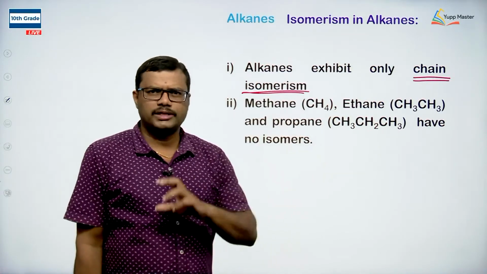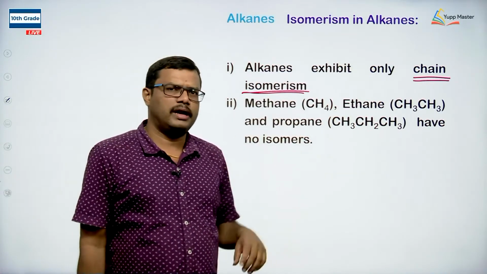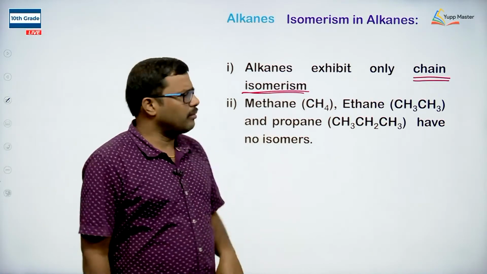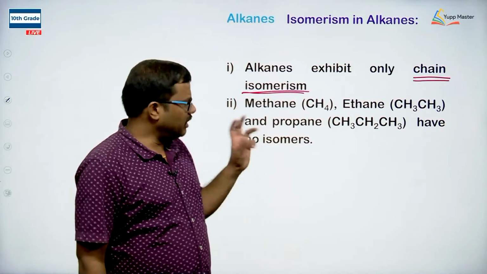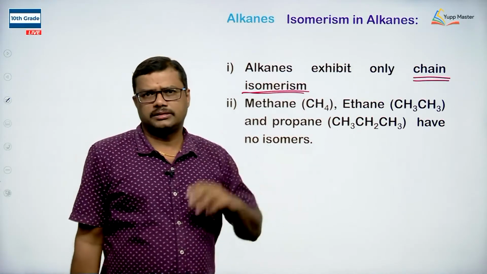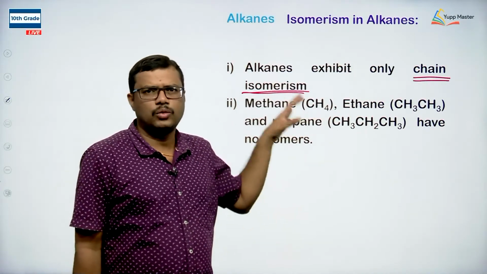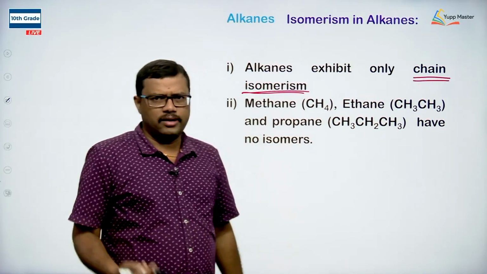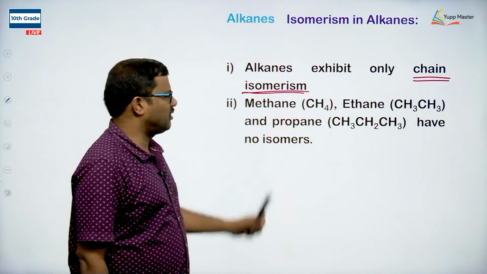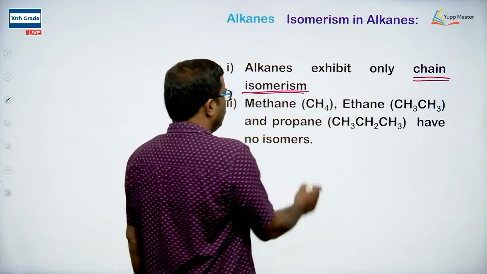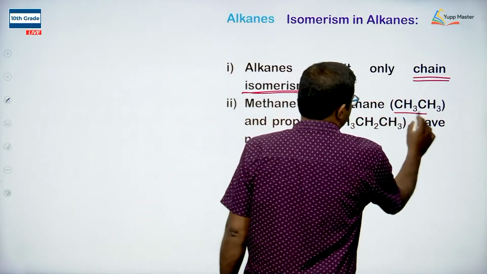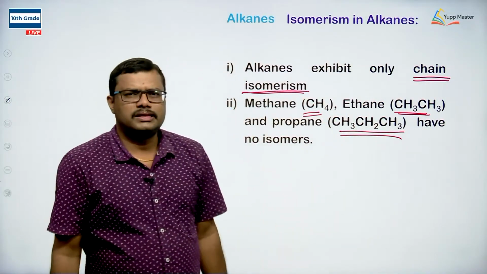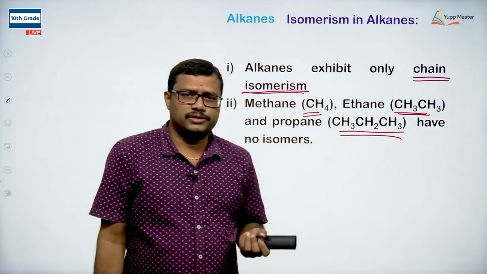Here we can change the arrangement of the carbon atoms within the alkane, and thereby we can expect only the structural isomers, and that too only chain isomers. When alkane contains only one carbon atom, two carbon atoms, or three carbon atoms, these alkanes cannot exhibit chain isomerism.